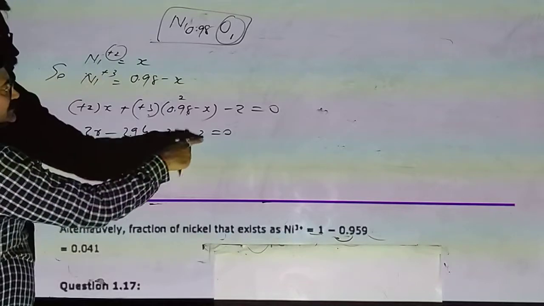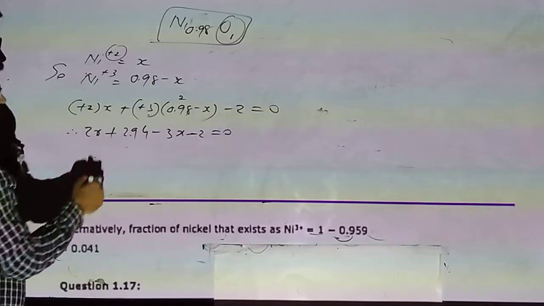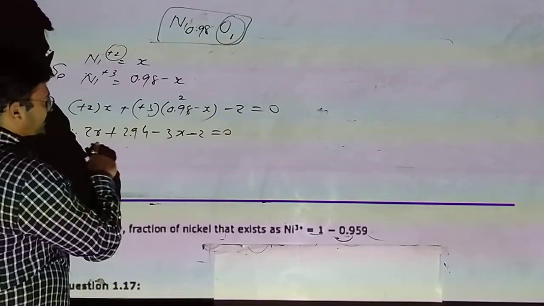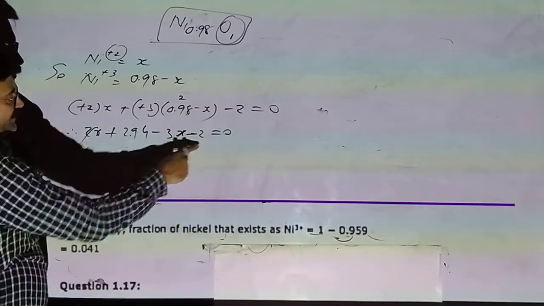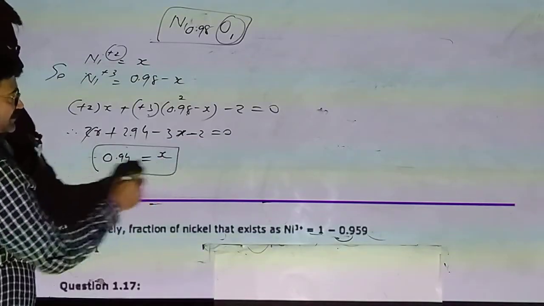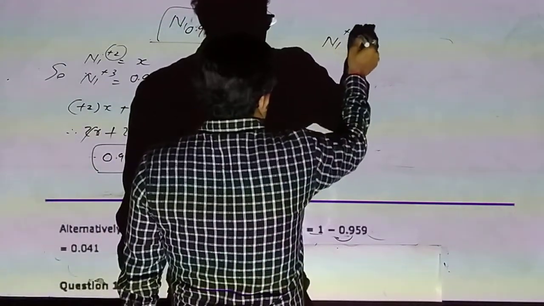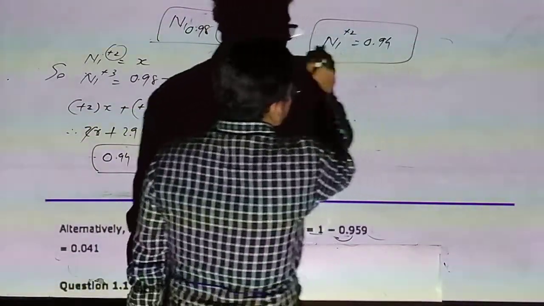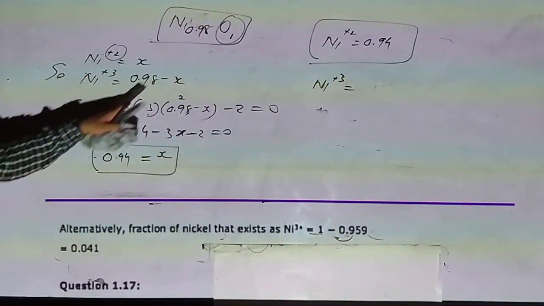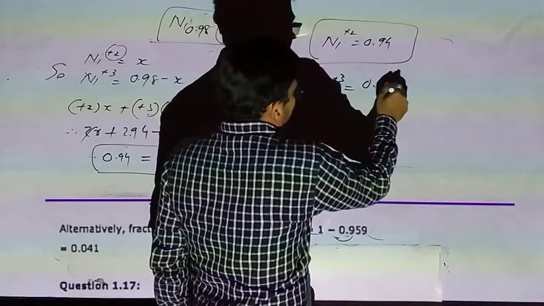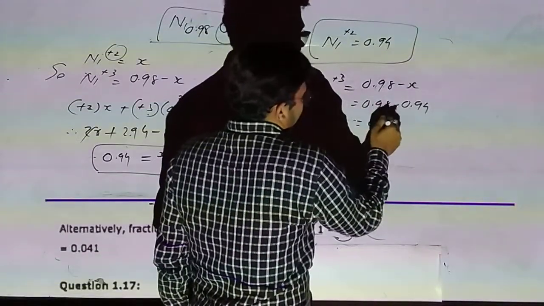So here 2x cuts, so minus x on one side, plus x, 2.94 minus 2, so 0.94. So directly it is derived. So Ni+2 is 0.94 and Ni+3 here is 0.98 minus x, so 0.98 minus 0.94, so 0.04.